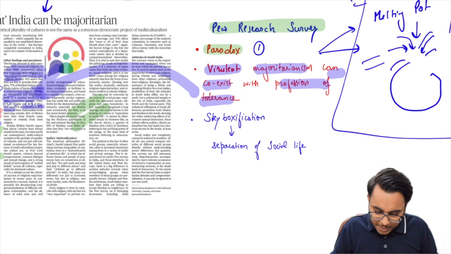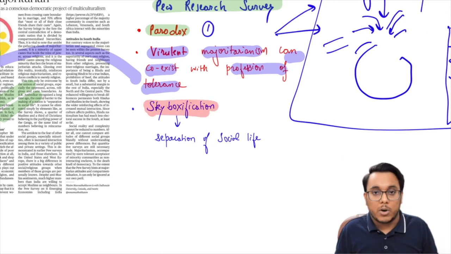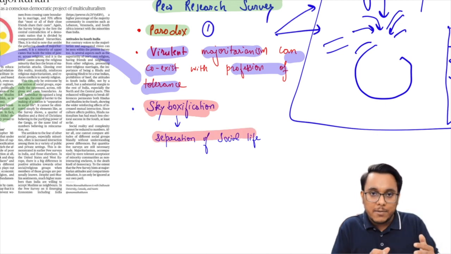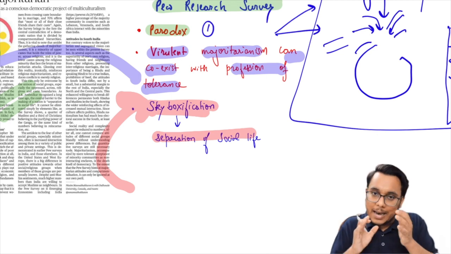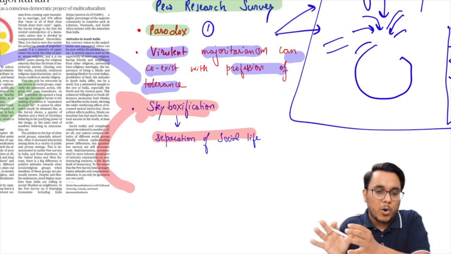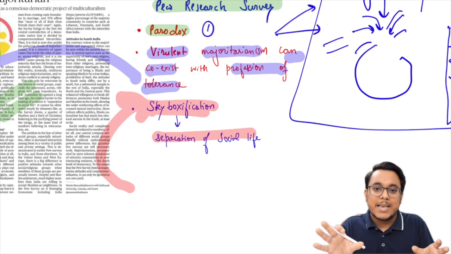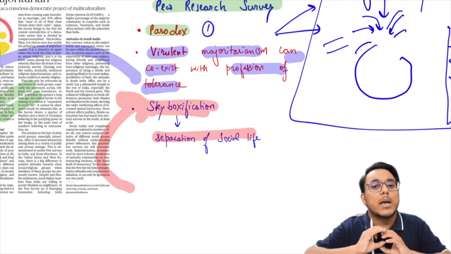So guys, very true. Then guys, next is the concept of skyboxification that has been talked about. Michael J. Sandel, an American philosopher, has talked about skyboxification. What is this? Here it has been said that if people belong to different classes, one rich and the other poor, then their habits, lifestyles and interactions will be completely different.